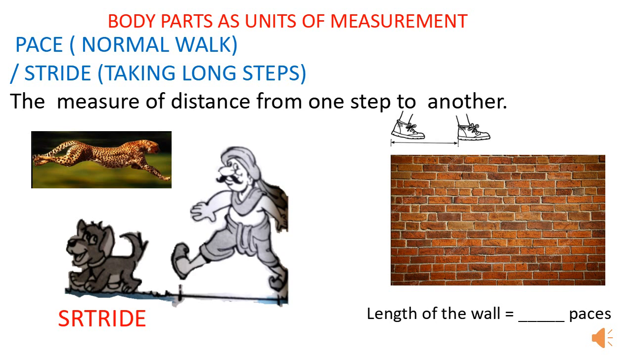Children, today we are going to focus on length. In ancient India, China, Egypt, and other countries, people used body parts to measure the length of objects. They are called non-standard units of length. See the picture shown here, and you will come to know what a pace or stride means. The pace is a normal walk, whereas in stride you take long steps. The distance from one step to another can be measured using pace or stride.